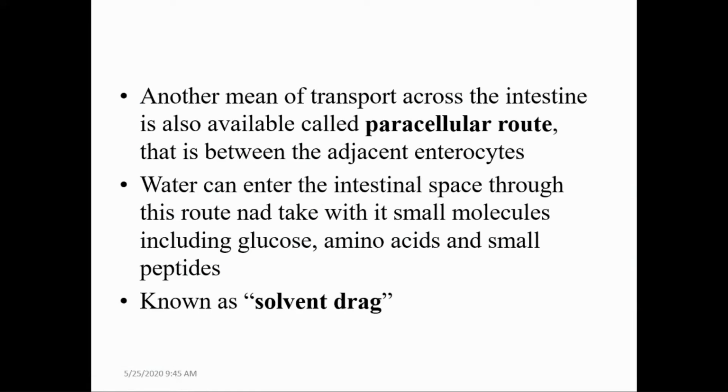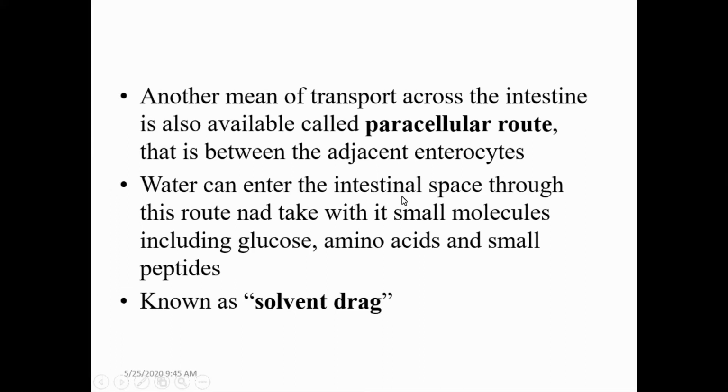So in our body, apart from these two mechanisms, that is facilitated diffusion and active transport, another means of transport is also available, which is called the paracellular route. And the two methods which we discussed earlier, facilitated diffusion and active transport, are called the transcellular route, that means across the cell. And this other means, the paracellular route, is between the adjacent enterocytes.